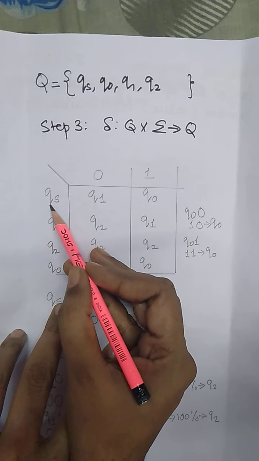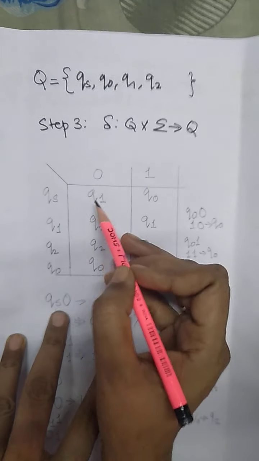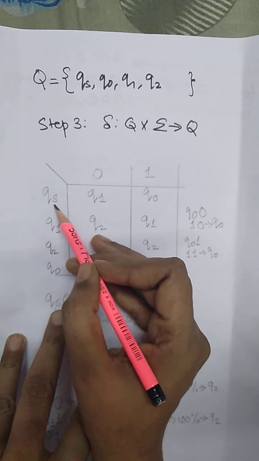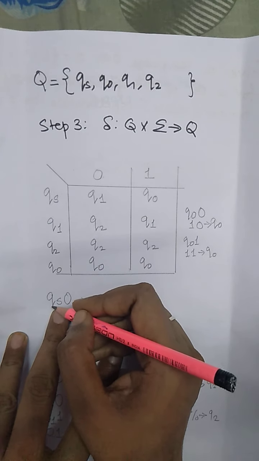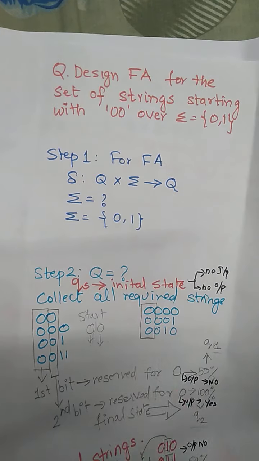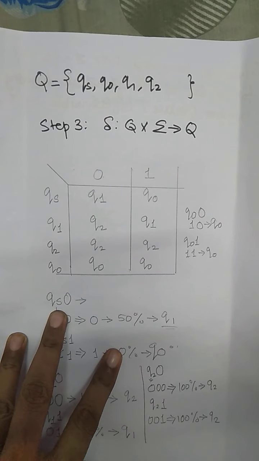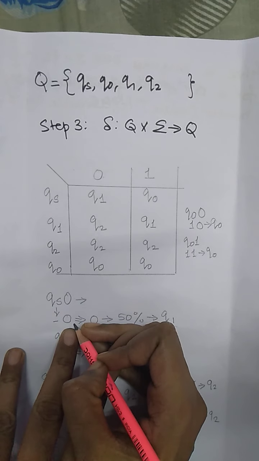Now what is QS? QS on 0. Here people are very confused. So what will be the string represented by QS? First of all, try to find out which string is represented by QS. Initially, while discussing the state, QS is no input. So what string is represented by QS? Nothing, with the next bit as 0.